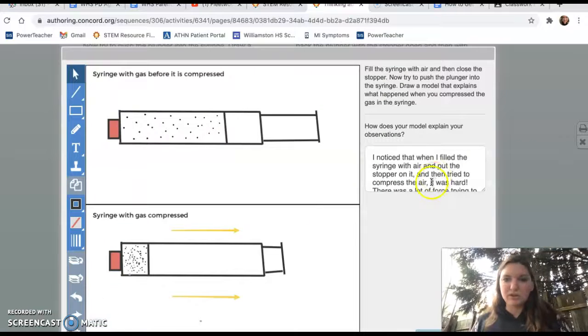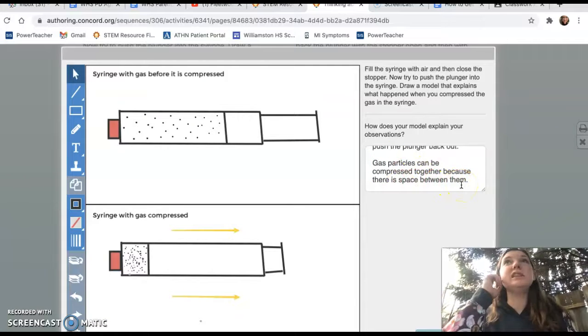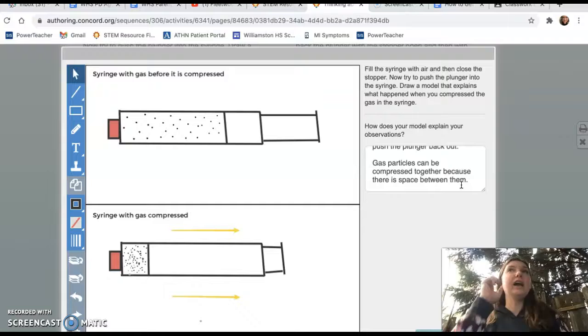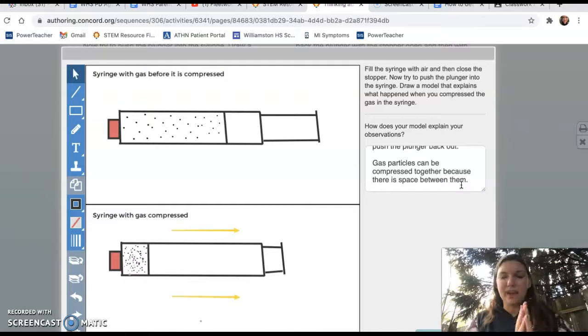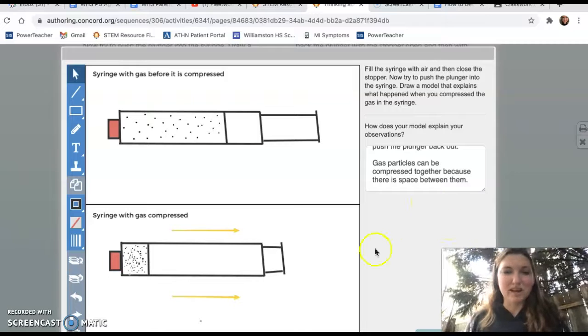So the crucial thing here is that gas particles can be compressed together because there is space between them. If we were looking at the continuous model, then everything is like a solid, there's not space between particles. It would be like what we look at when we look at water, right? That everything is just like a solid mass, right? But we know that everything is actually made of particles, and we can tell that because we can compress the particles in air. Okay, done.